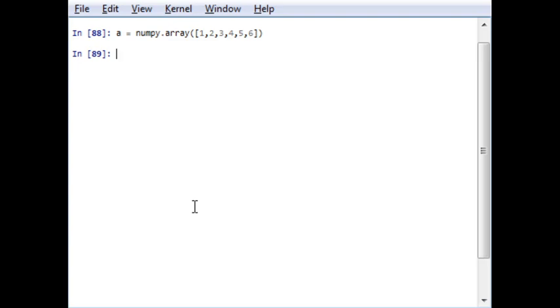Now from our target array, we want to define an array of random choice, but of size less than it. For example, we will write numpy dot random choice, and my target array is A, and my dimension is 3.